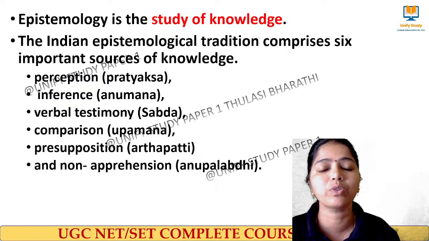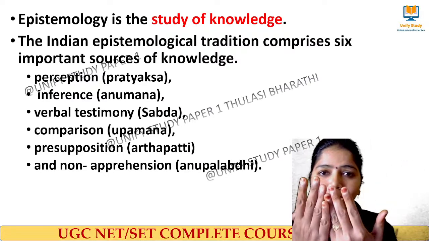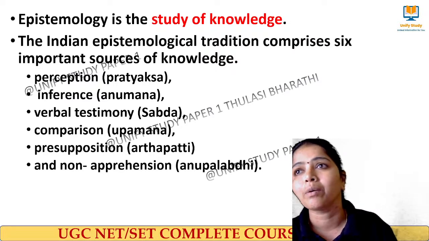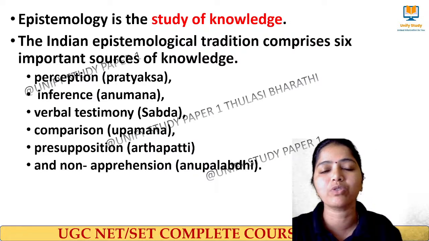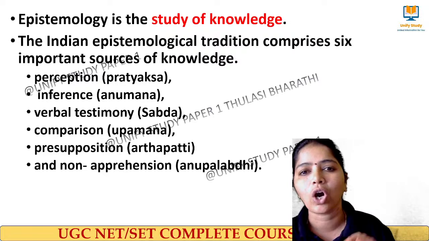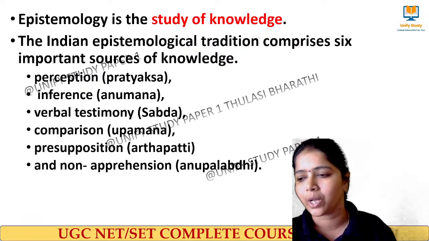Verbal testimony means through word of mouth. Comparison means I am comparing two things and through that we gain knowledge. Presupposition means by assumption I gain some knowledge. And non-apprehension means by the absence of that thing I gain some knowledge. All these 6 ways are where we gain knowledge, right?